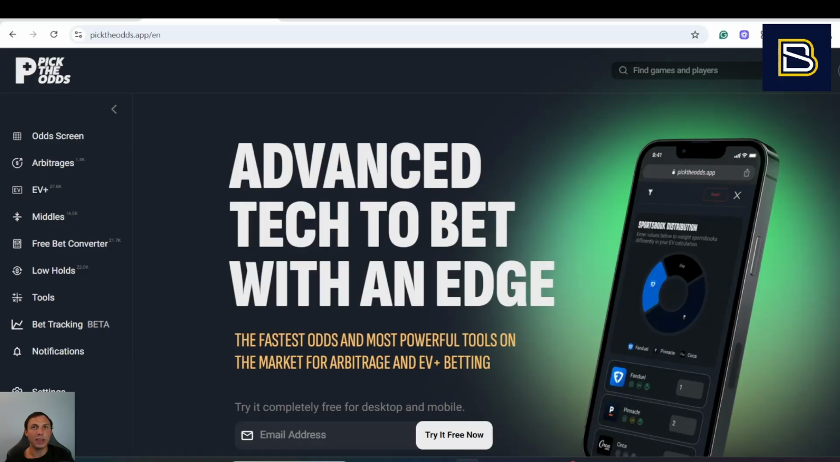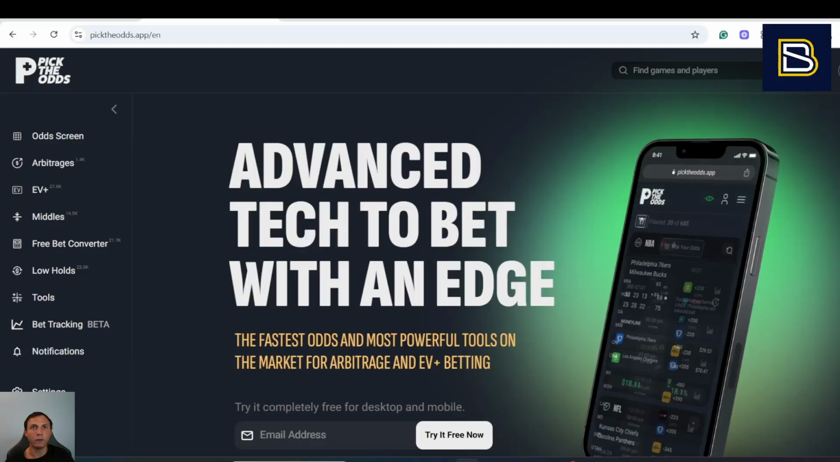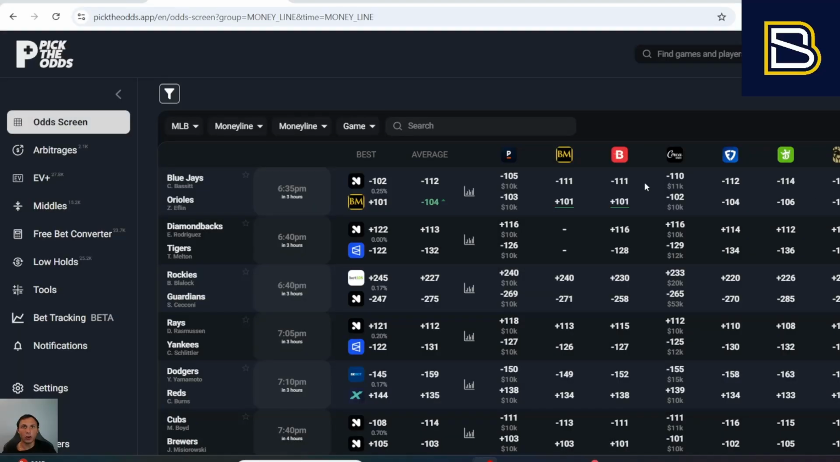I'm going to go through the entirety of Pick the Odds, all the features and functionality, and talk about some highlights, drawbacks, pros and cons of the tool. Let's dive right in. Let's start by focusing on one of the main parts of Pick the Odds, and that is the real-time odds screen. I want to note that everything on Pick the Odds is highly customizable, which is something that's so amazing.